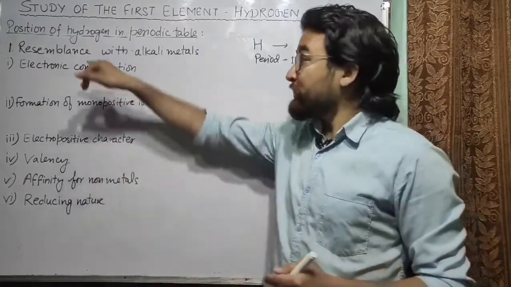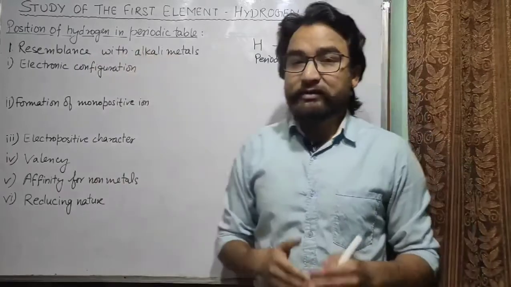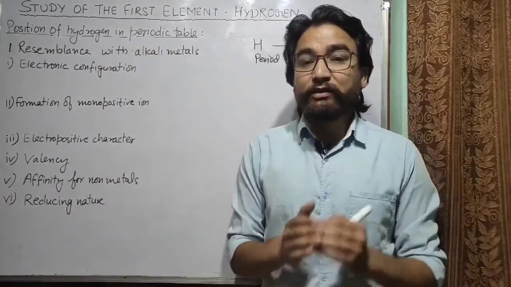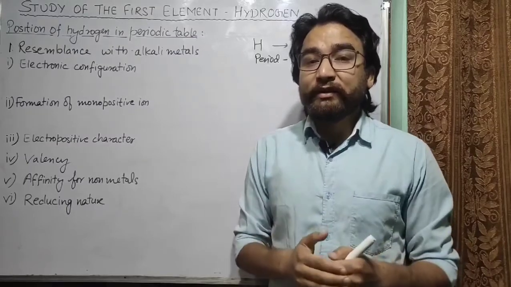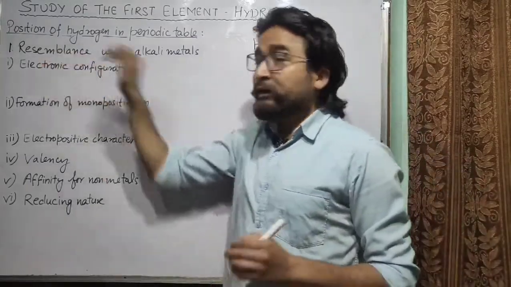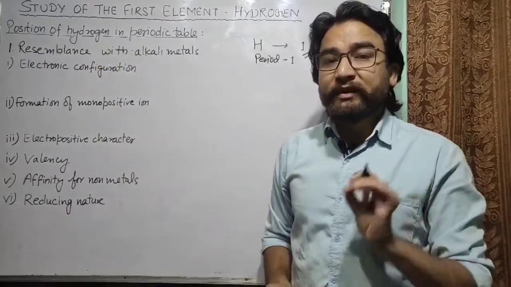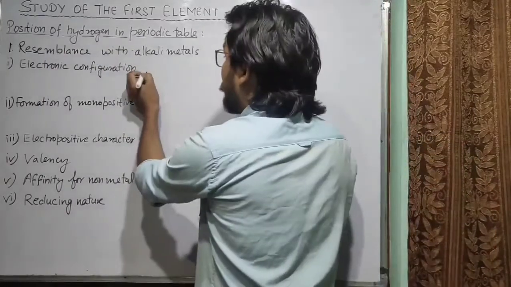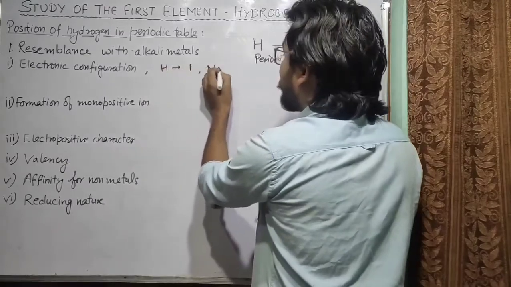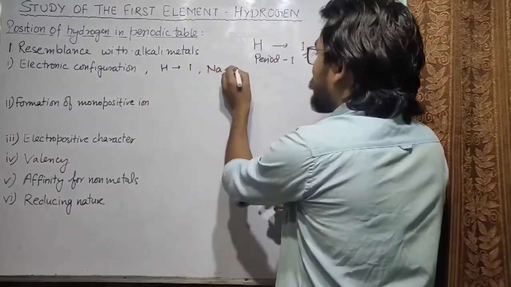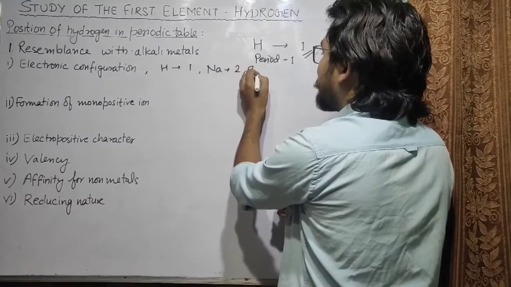So let's see the resemblance of hydrogen with alkali metals. What are the properties of hydrogen which are similar to alkali metals? The first property is electronic configuration. You know that the electronic configuration of hydrogen is 1. The electronic configuration of sodium is 2, 8, 1.